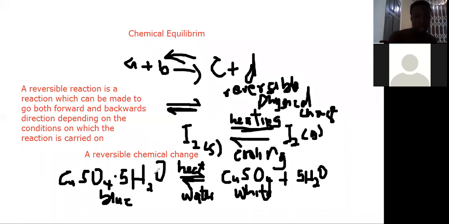So in the forward reaction, if you have a hydrated copper sulfate, that means copper sulfate with water. We studied this when we were doing crystallization, and the acid and salt. So this one has water. Before we can take away the water surrounding the salt, we have to heat it. So the water has now been separated. Now, if we want to get it back, we have to add the water to it. So it's reversible. I hope I've made myself clear.